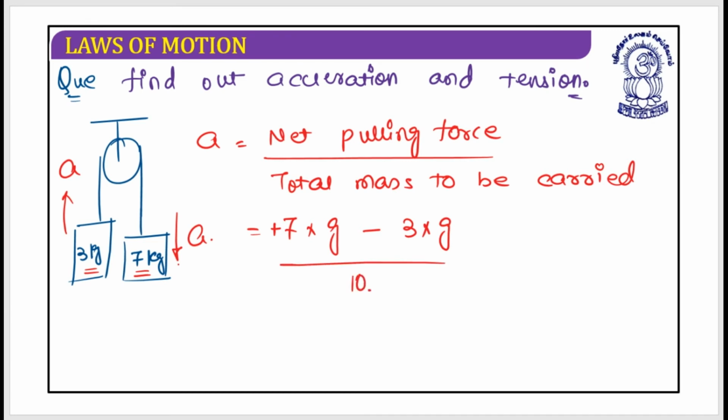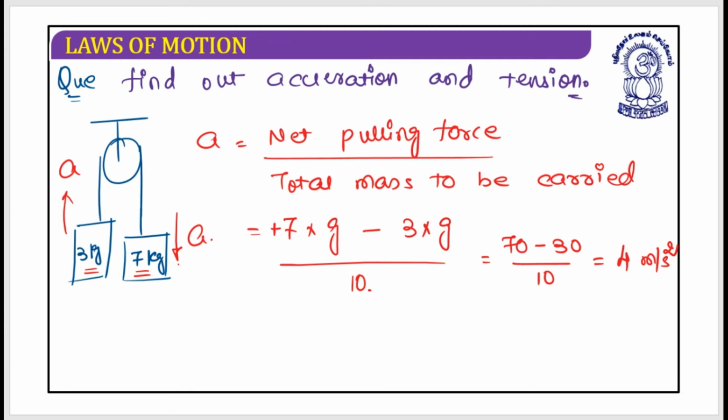This is 7 plus 3, which should be 10 kg. So this is 70 minus 30 divided by 10. This is equal to 40 by 10, which should be 4 meter per second square. I hope this is clear. Is it clear?